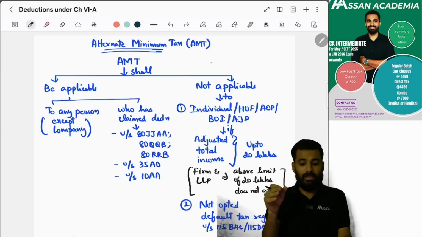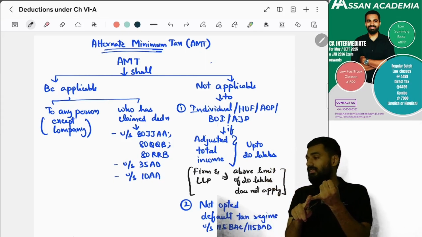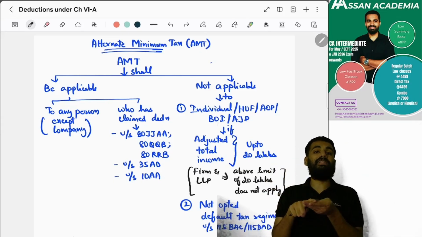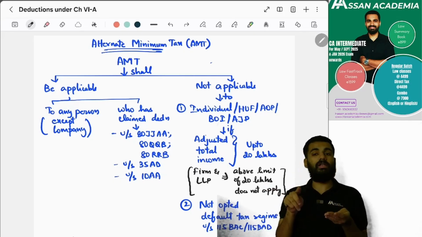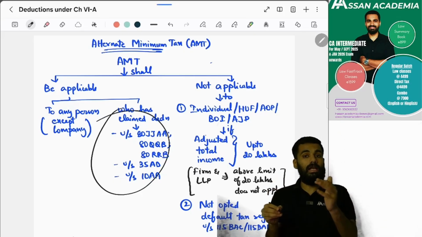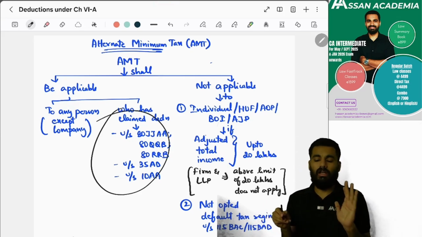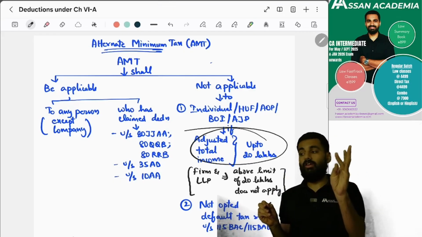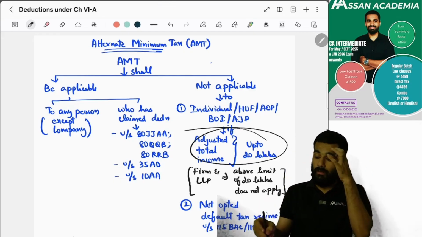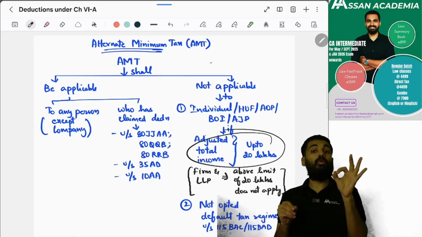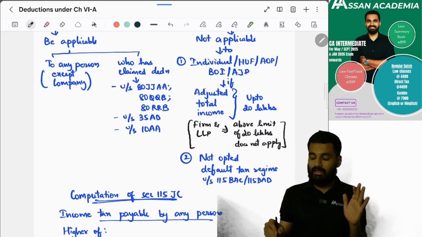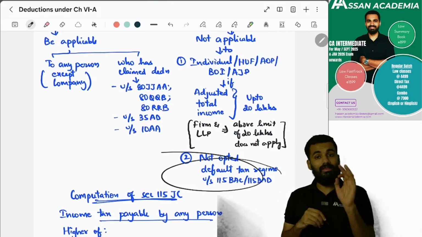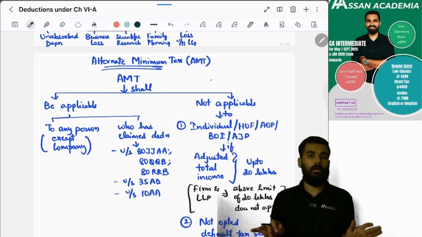So it is applicable to any person who claims deduction under section 80JJAA, 80QQB or 80RRB, or who claims deduction under section 35AD, or deduction under 10AA. If they are claiming any of these deductions, they are subject to the second condition. If the person is an individual, HUF, AOP, BOI or artificial juridical person, and their adjusted total income is up to 20 lakhs. Third condition, they have chosen the old tax regime, not the default tax regime. In these cases, AMT will be applicable.